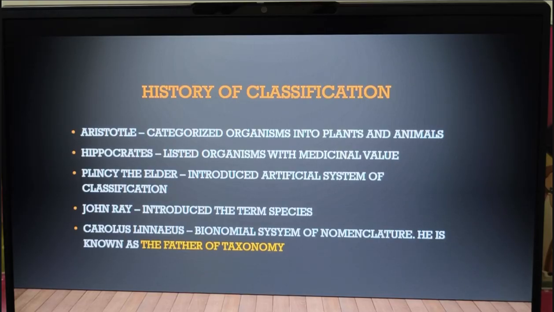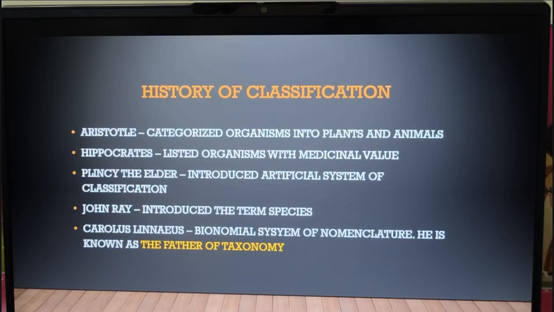I told you Carolus Linnaeus was the first person to introduce the binomial system of nomenclature. So what is the binomial system of nomenclature? Bi meaning two, nomial meaning naming. So naming an organism with two names. So what are those two names? Genus and species. And he was considered the father of taxonomy.